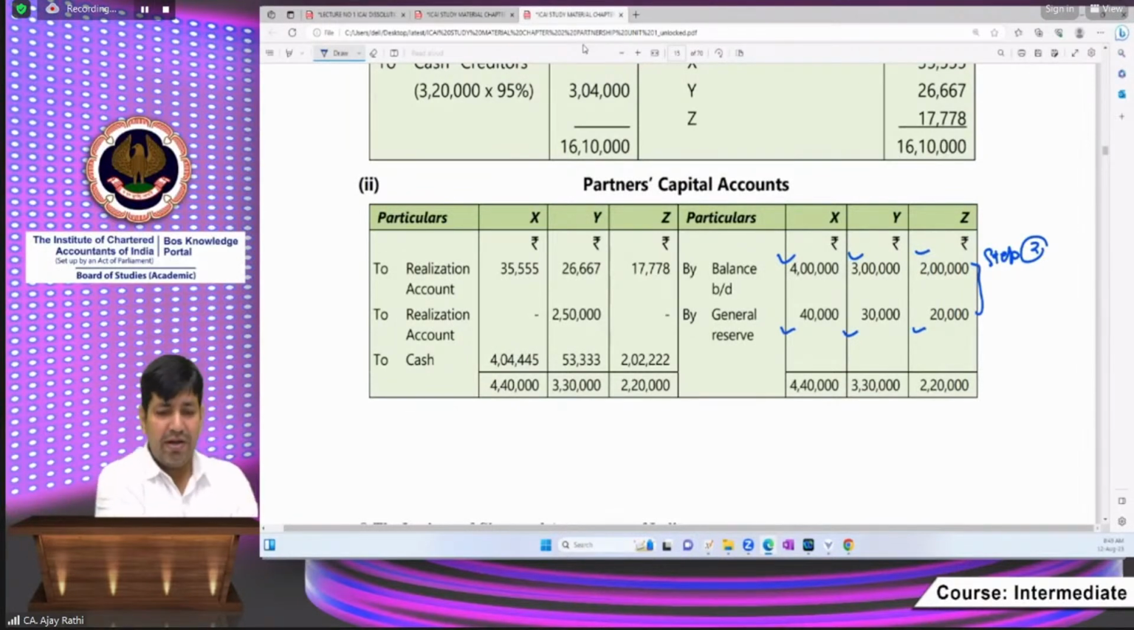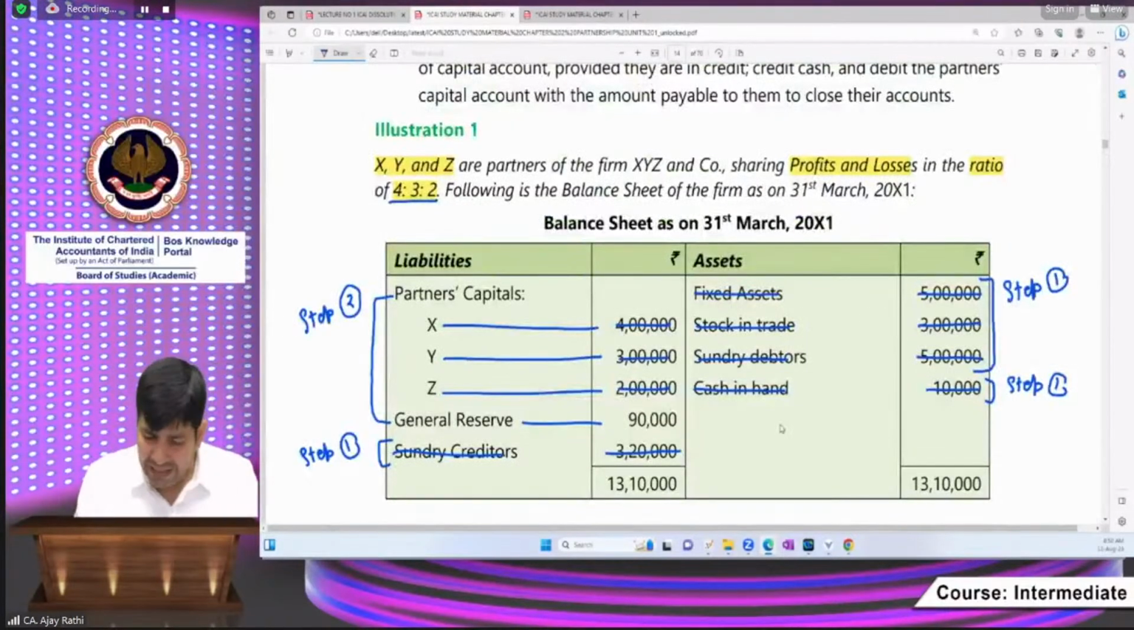Step number 1, transfer book values of all the assets and liabilities to realization account. Step number 2, transfer owners related account to owners account. Yes. So have you shifted the full balance sheet to the realization account and to the places where it should go? Yes. Now moving to step number 3.